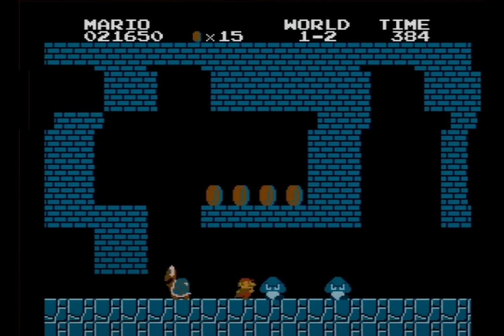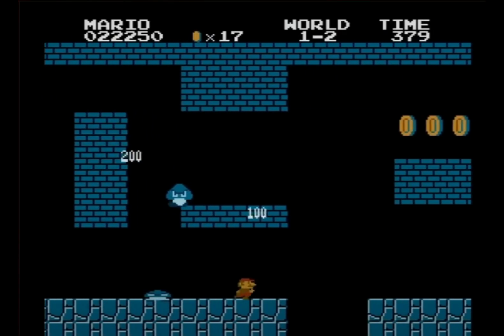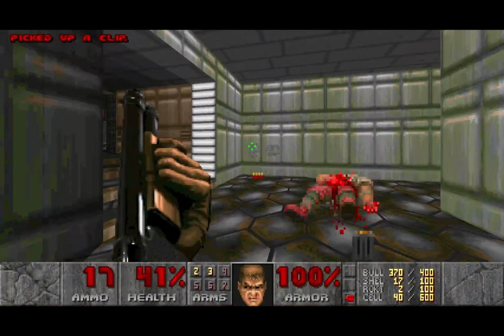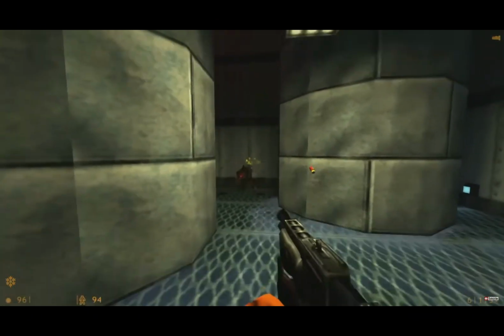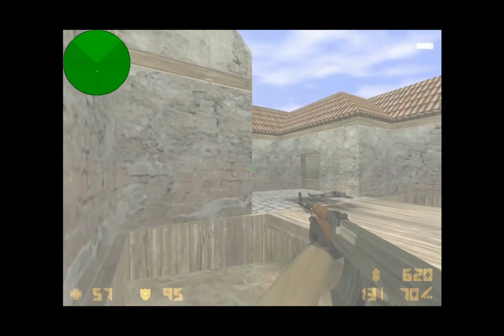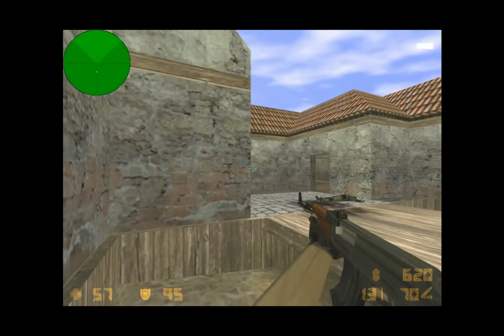Pong was created shortly after. Then Super Mario Bros., Wolfenstein, Doom, Half-Life, and CS. These are examples of many video games created around the 80s and 90s, but now it's the 2000s.